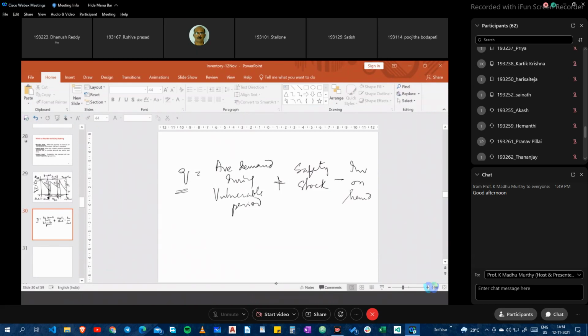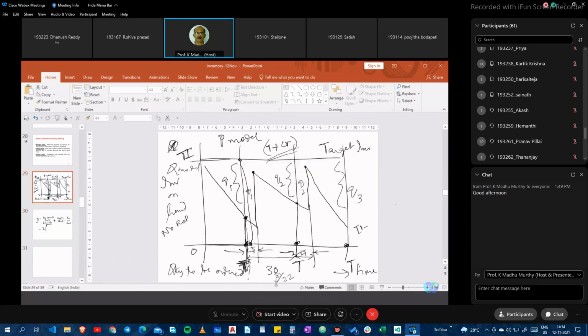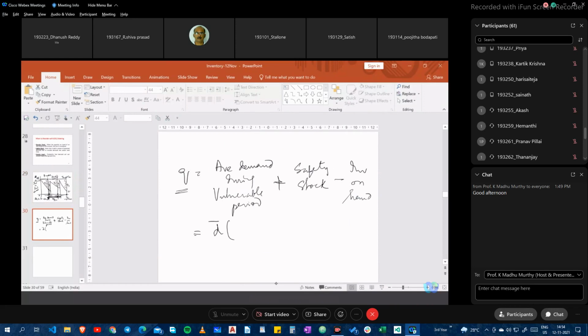So can you tell me what this vulnerable period here is? Lead time. How do we calculate this? Earlier we said, now we know the average demand. What is the vulnerable period that we just made mention of earlier? Is it the review period T plus the lead time?